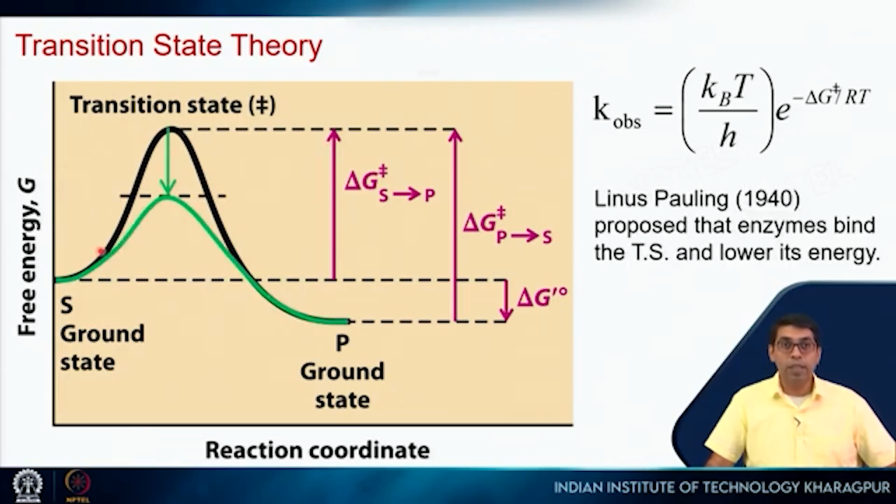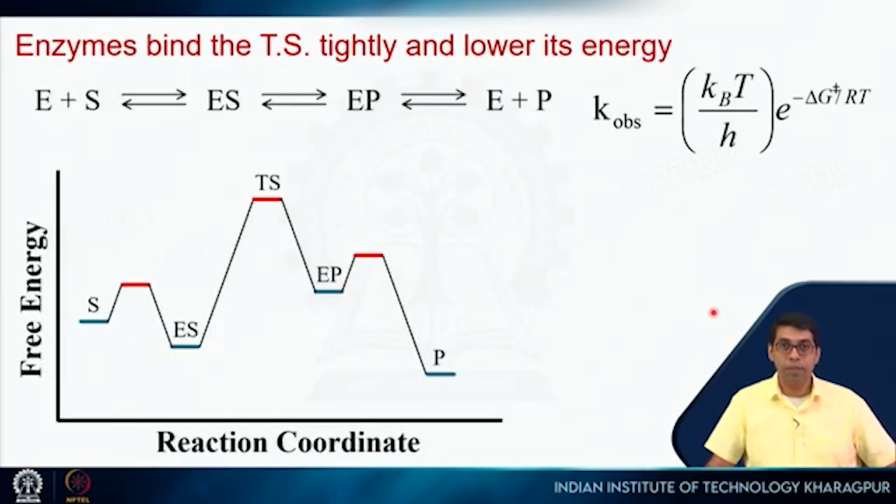So, if I can lower this energy barrier like this, then of course my reaction will become faster, right? And this was proposed by Linus Pauling in 1940, where he proposed that enzymes bind the transition state and lower its energy. That is how they can achieve such fantastic enhancement in reaction rate, right? So, let us look at it in more details.